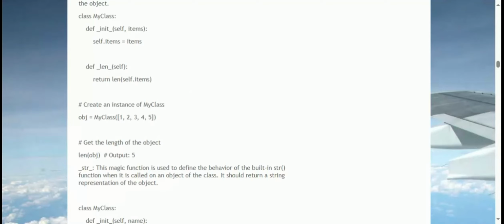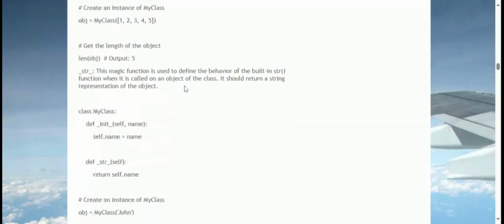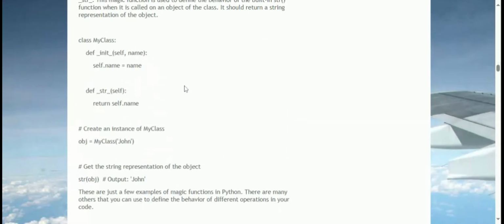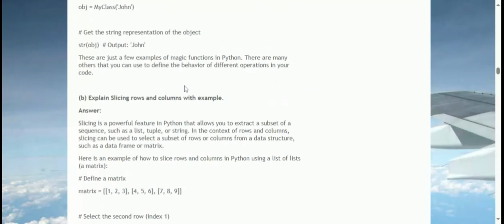B. Explain slicing rows and columns with example. Answer. Slicing is a powerful feature in Python that allows you to extract a subset of a sequence, such as a list, tuple, or string. In the context of rows and columns, slicing can be used to select a subset of rows or columns from a data structure, such as a data frame or matrix. Here is an example of how to slice rows and columns in Python using a list of lists, a matrix.